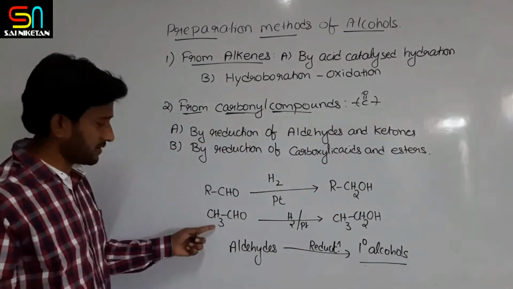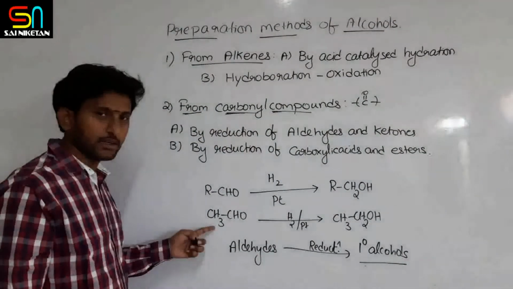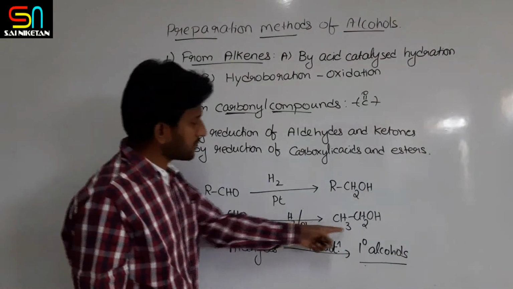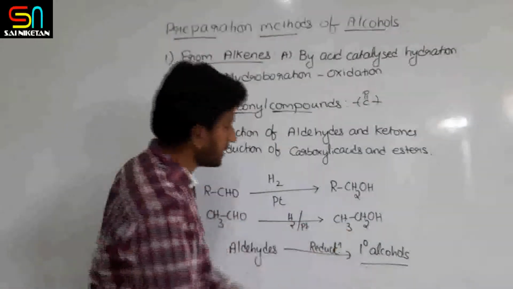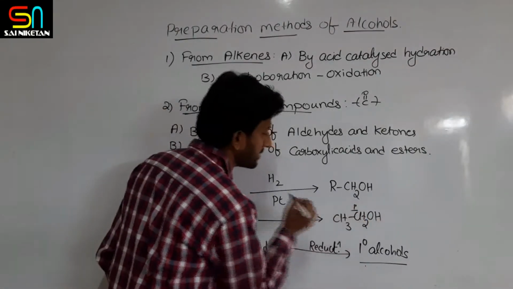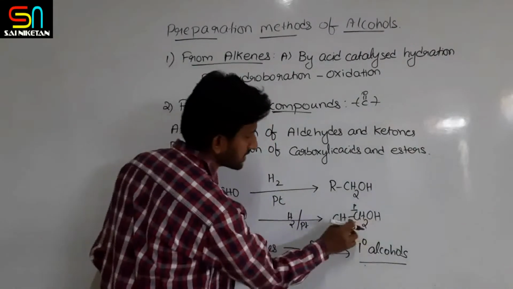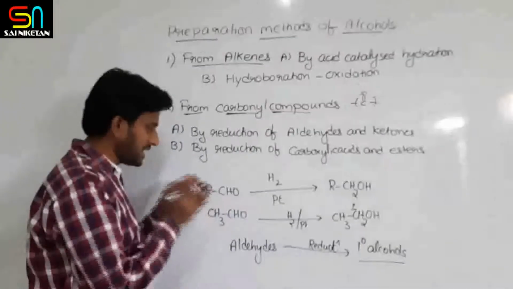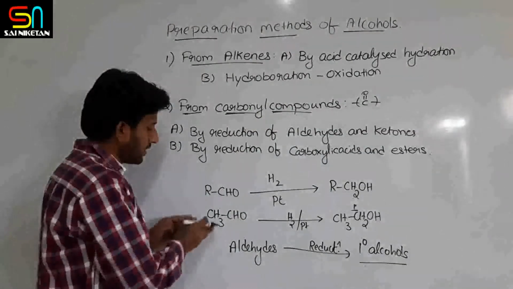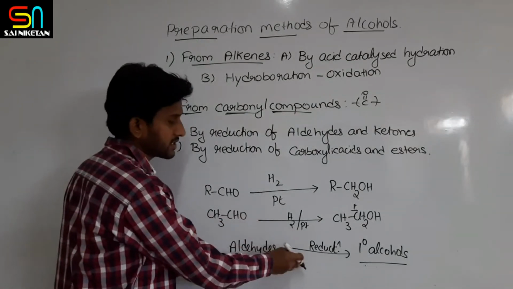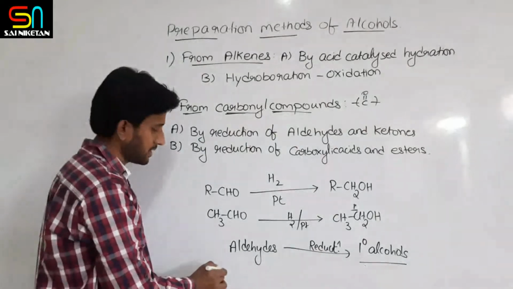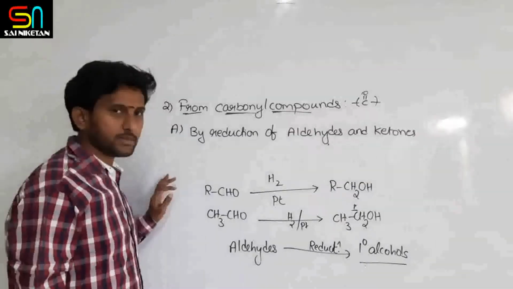For example, we have taken here acetaldehyde or ethanal, right? This one on reduction produces what? Ethyl alcohol. Ethyl alcohol is which alcohol? It is a primary alcohol, because the OH is attached to a primary carbon. So basically aldehydes on reduction produce primary alcohols.